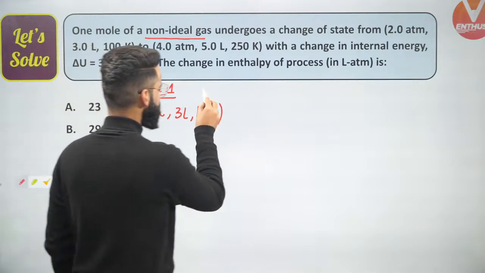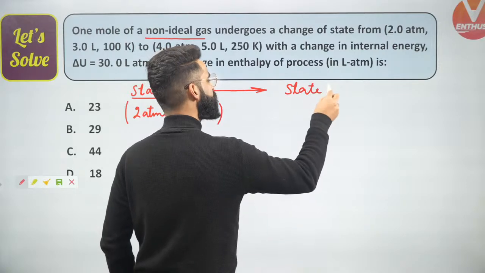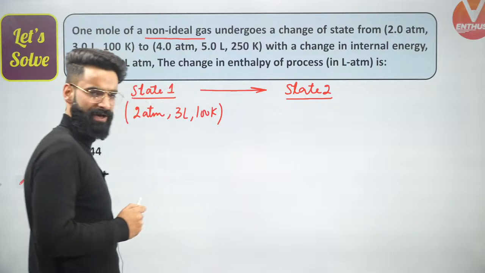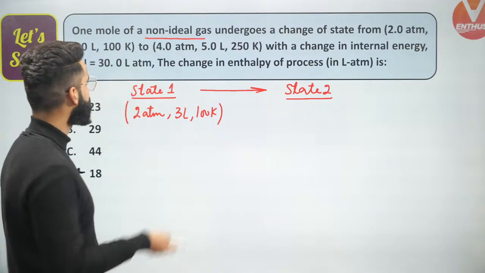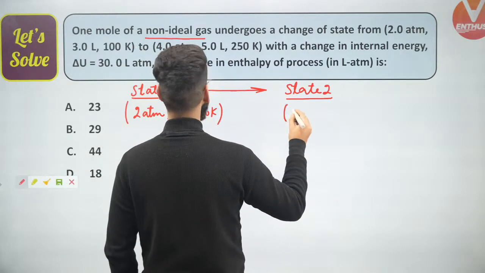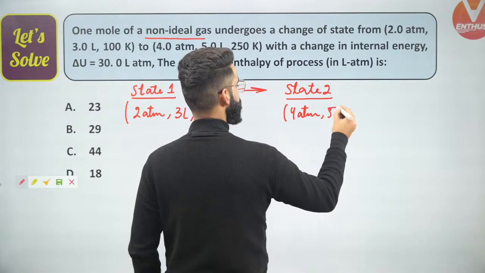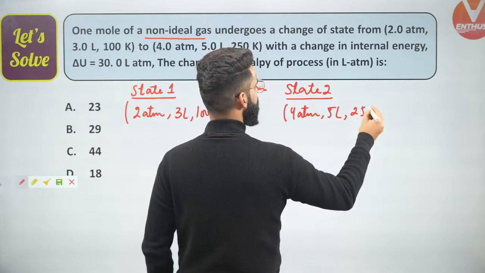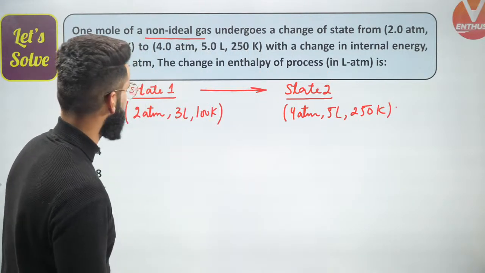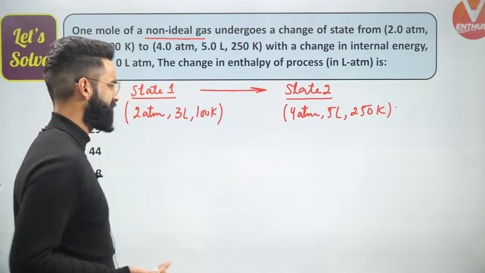Now, we are changing the state of this gas. The state of the system is changed by changing the value of state parameters, if you remember. The final state parameters are 4 atm, 5 liters, and 250 Kelvin. What are we supposed to calculate? We are supposed to calculate the change in enthalpy of the process in liter atm.